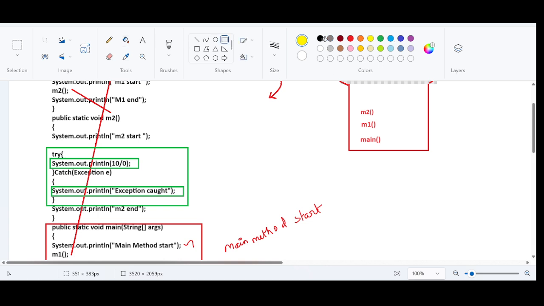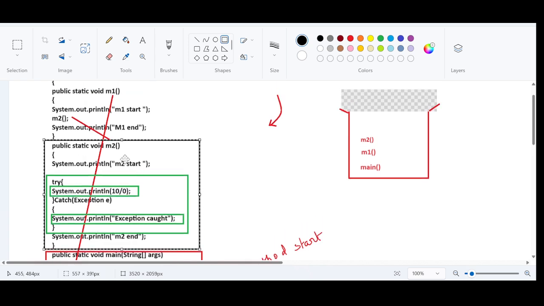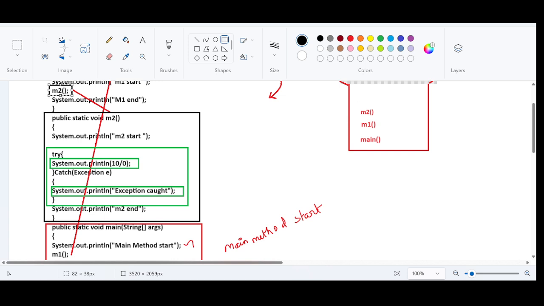Little confusing, one minute. So the control will go back to the place it was previously called. M2 was called from here, right? So here one more statement is remaining to get executed, m1 end. Before executing that, the m2 method will be popped out of the stack frame.